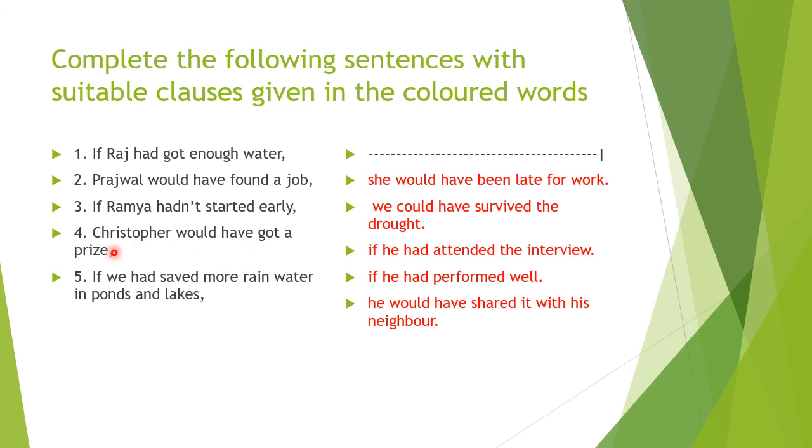Christopher would have got a prize if he had performed well. If we had saved more rainwater in ponds and lakes, we could have survived the drought. So these sentences are in third conditionals, that is the unreal or unfulfilled conditions.